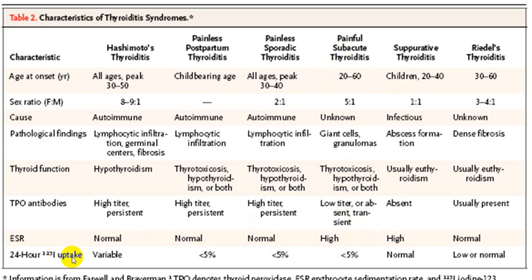Radioactive iodine uptake will depend upon the initial stage; it may be a little elevated, then later on normal, and you can have a low uptake. Postpartum is usually less than 5%. Sporadic variety is also less than 5%. Subacute variety is also less than 5%. In the suppurative variety, it may be a little low or may be normal. While in Riedel's, it is low. Sometimes it may be normal. All these are some minor differences here and there.